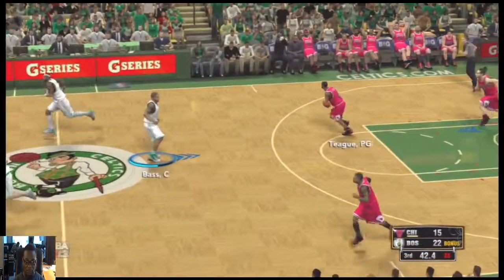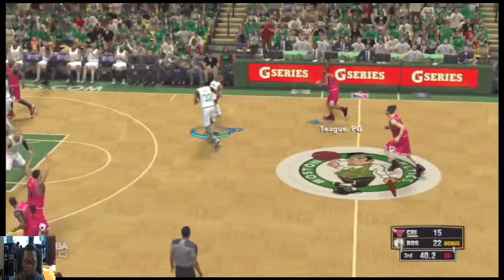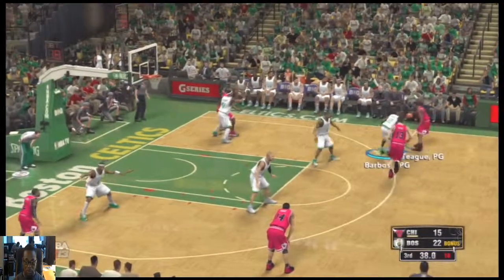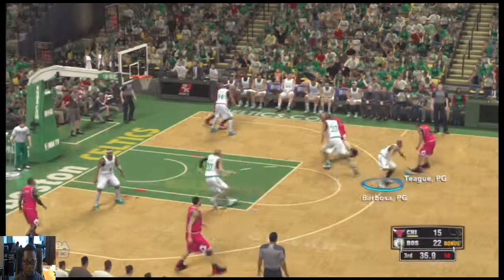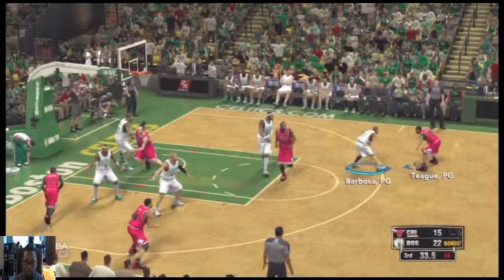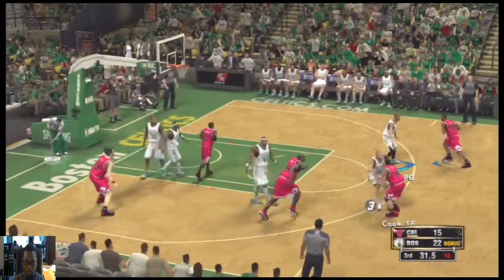Here's what Boston's going with right now. Chris Wilcox, he's checked in for Garnett. Terry comes in for Paul Pierce. And it's Barbosa in for Rajon Rondo. Now here's Teague.